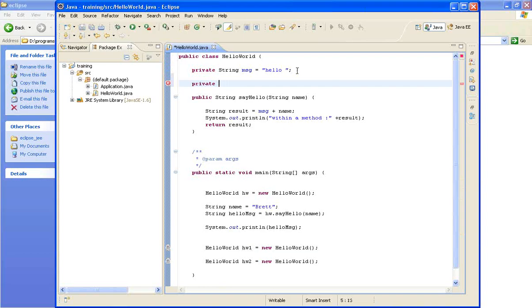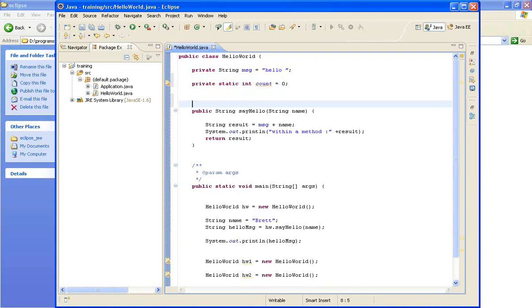Private static. Sorry, it should be small letters. I need to specify the type as well.